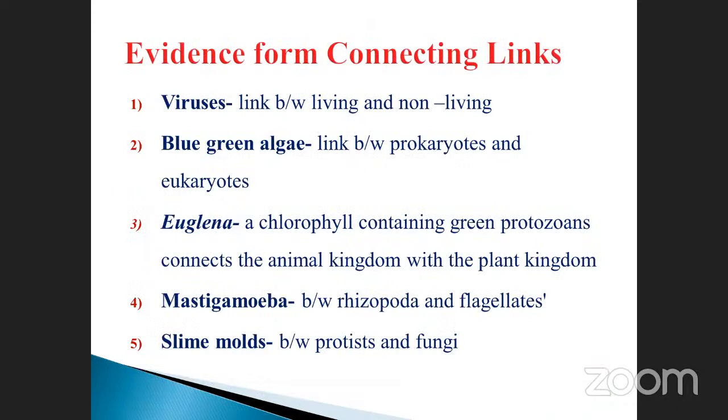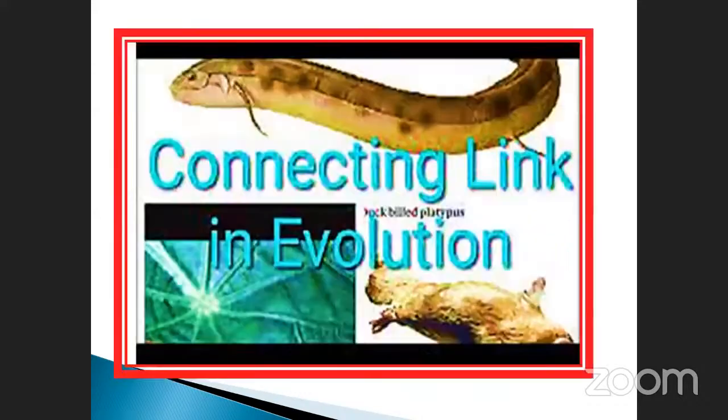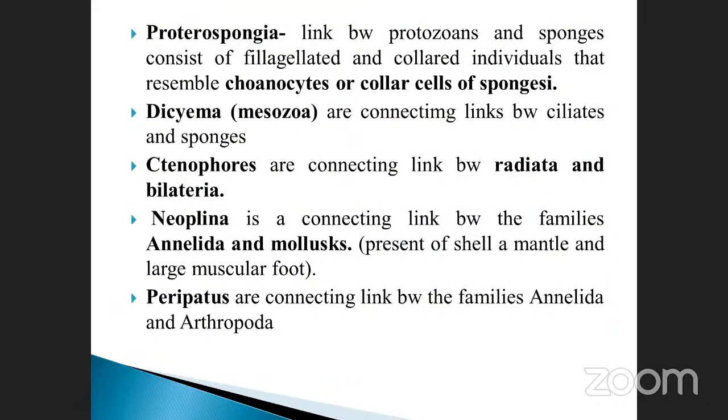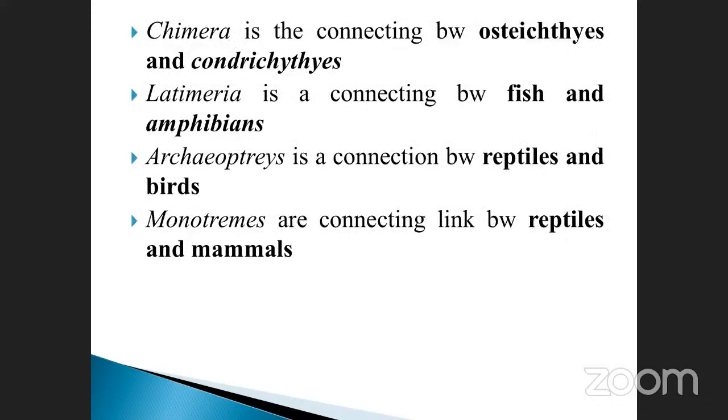See, connecting links. What are the in-between animals? Virus, blue-green algae, euglena, mastigophora, amoeba, and slime molds. Okay. And also protosporangia and dicyema and ctenophora, neopilina, annelida, peripatus. Okay. And then lastly chimaera and latimeria and archaeopteryx and monotremes.